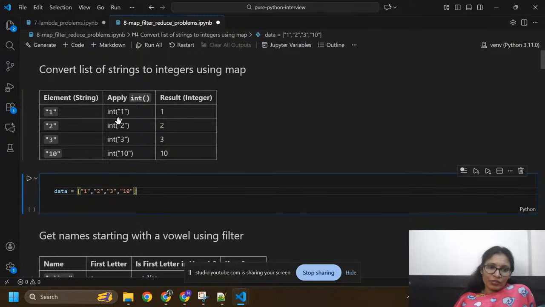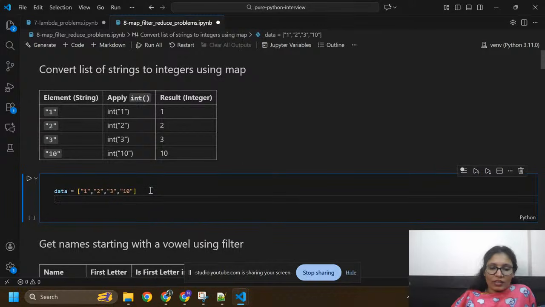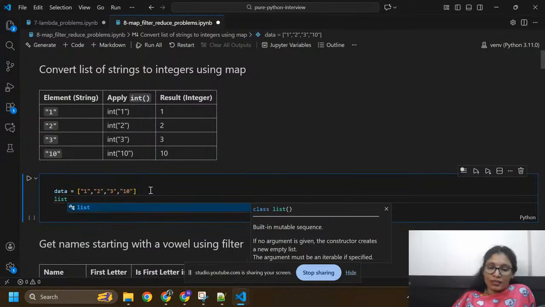You can see I have 2 with double quotes, and if I use int, then it will give you an integer. Again, I have the string 3 inside double quotes, and if I use int, it will give you 3. And int of 10 will give you 10 as an integer.